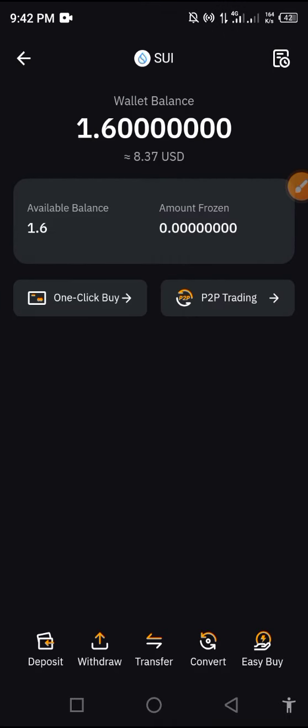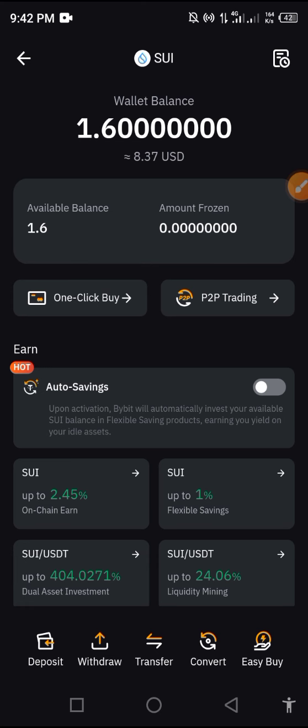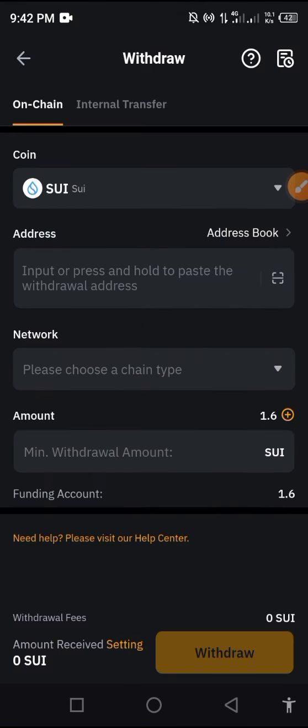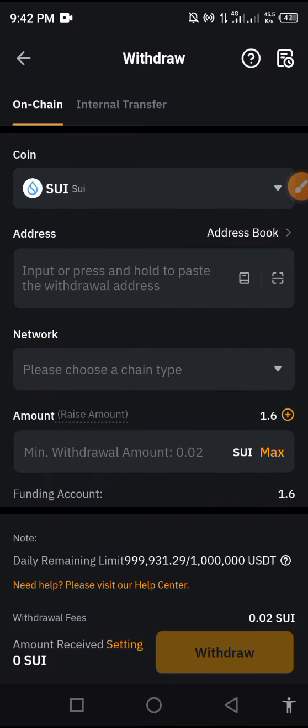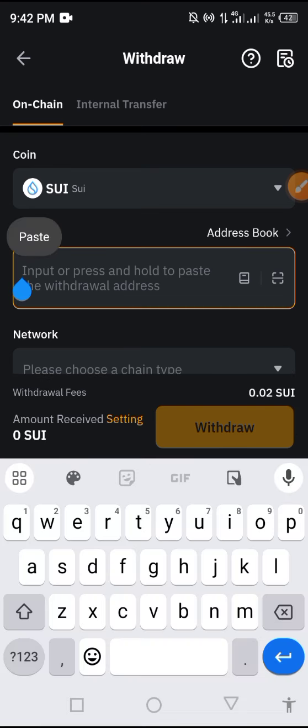The reason why I'll send 1.5 Sui is that they're going to take some of my Sui to purchase Sui Bison token for me. So the amount won't be complete in my dashboard. The minimum to send is actually 1.2 Sui.